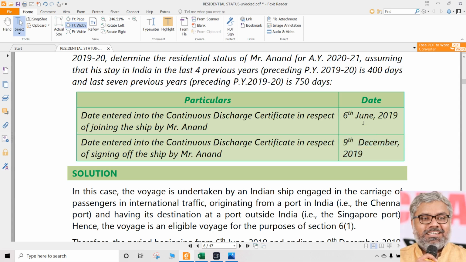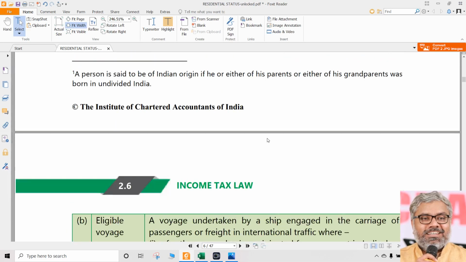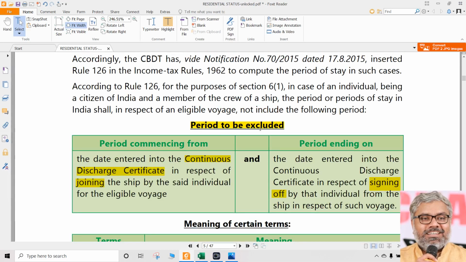Understand this very carefully and logically. What is his period of stay outside India? And what is his period of stay in India? His period of stay outside India is the period between these two dates, because he is in the ship between these two dates. So he is not in India. This is the period to be excluded from the period of stay. That's what is mentioned here.